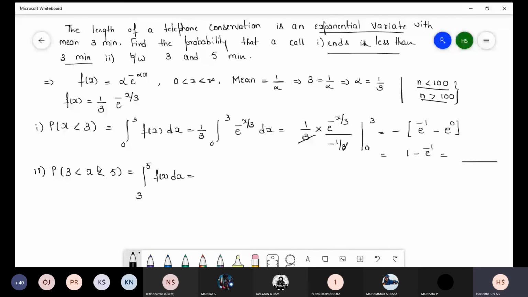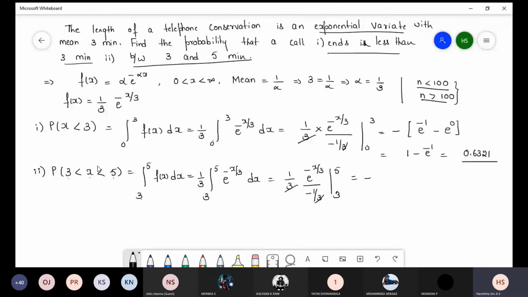Next, between 3 and 5 minutes. So P of 3 less than x less than 5, limit from 3 to 5. So 3 to 5, 1 by 3 I write outside, e power minus x by 3 into dx. The integration of e power minus x by 3 is e power minus x by 3 divided by minus 1 by 3, 3 to 5. 3 will get cancelled.